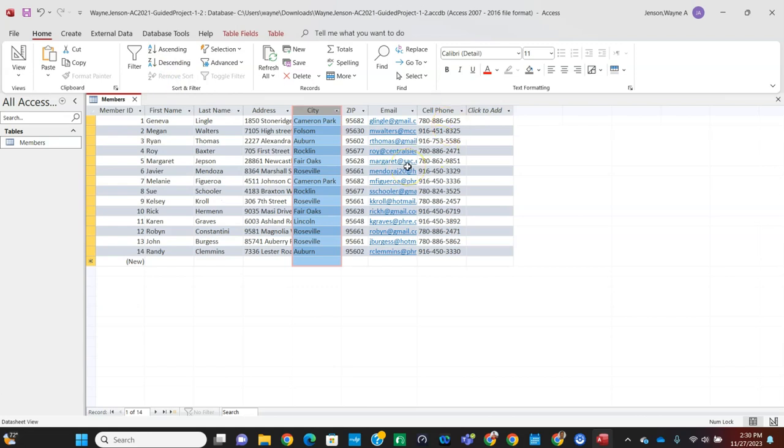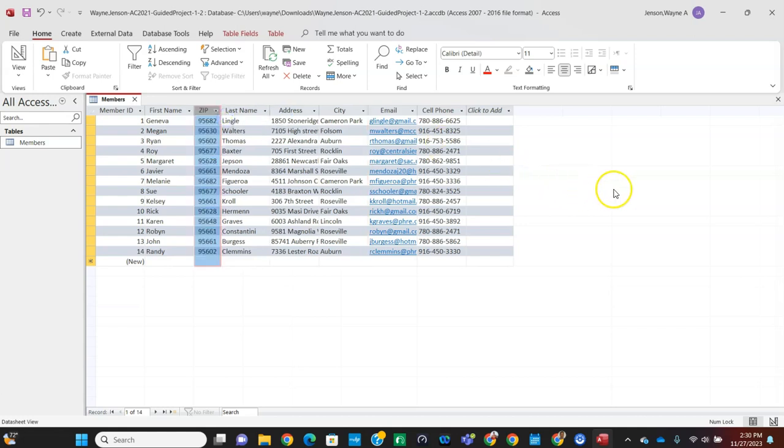Now we're going to click the Zip column for step 9B, and we're going to click, hold, and drag the pointer to move the zip column to the left of the last name column. So we want that to be to the left of the last name column. Okay. All right. I don't know why we would put it there, but that's what they said.